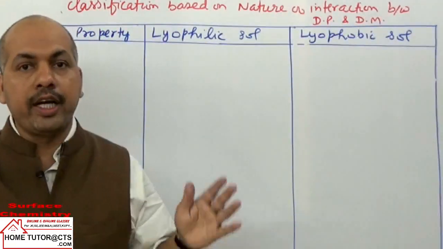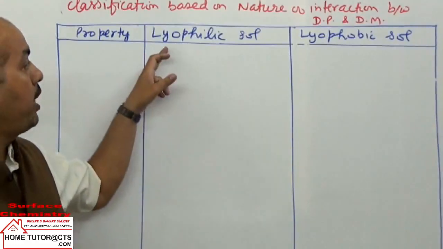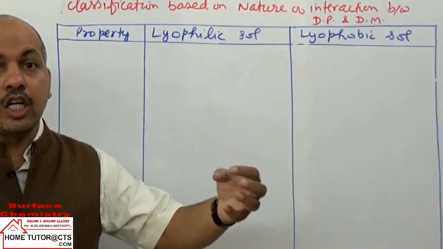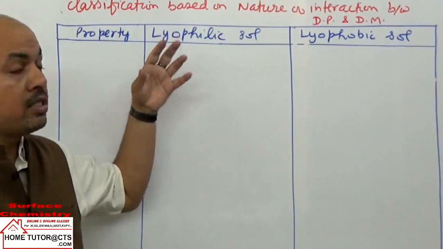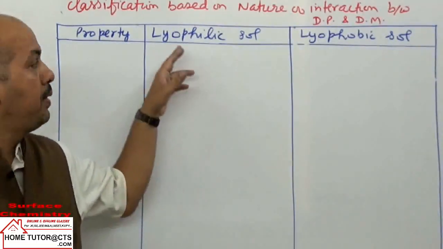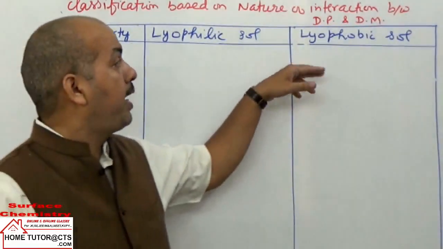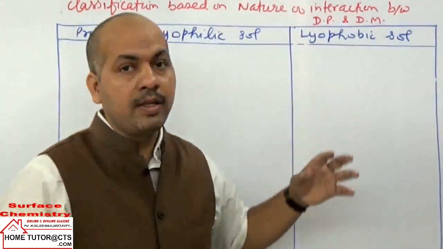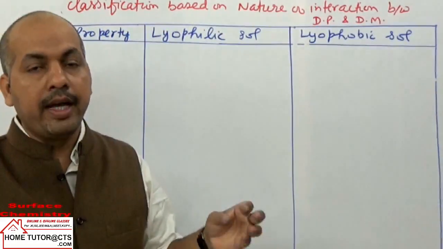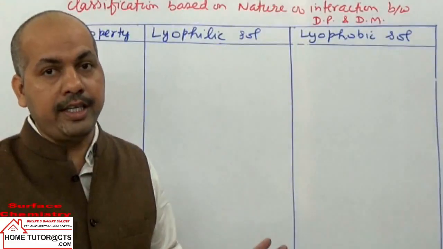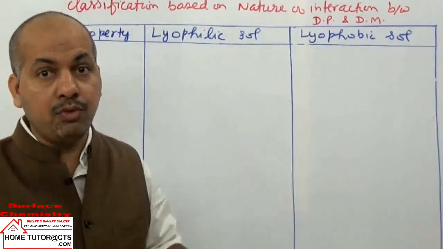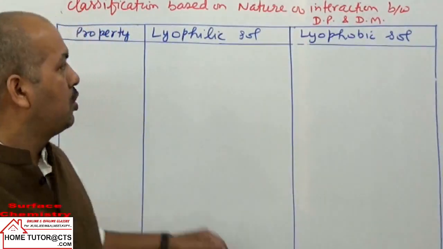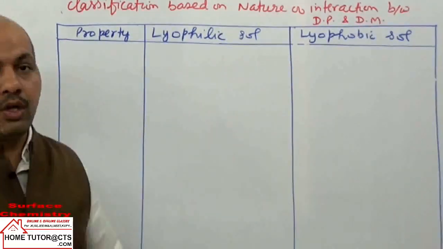Based on interactions we can take sols in two categories: lyophilic sols and lyophobic sols. Lyophilic means liquid attracting. In this case the dispersed phase particles have high affinity for the medium particles, whereas lyophobic means liquid repelling, liquid hating. In lyophobic sols the dispersed phase particles have no affinity or very low affinity for the dispersion medium particles.